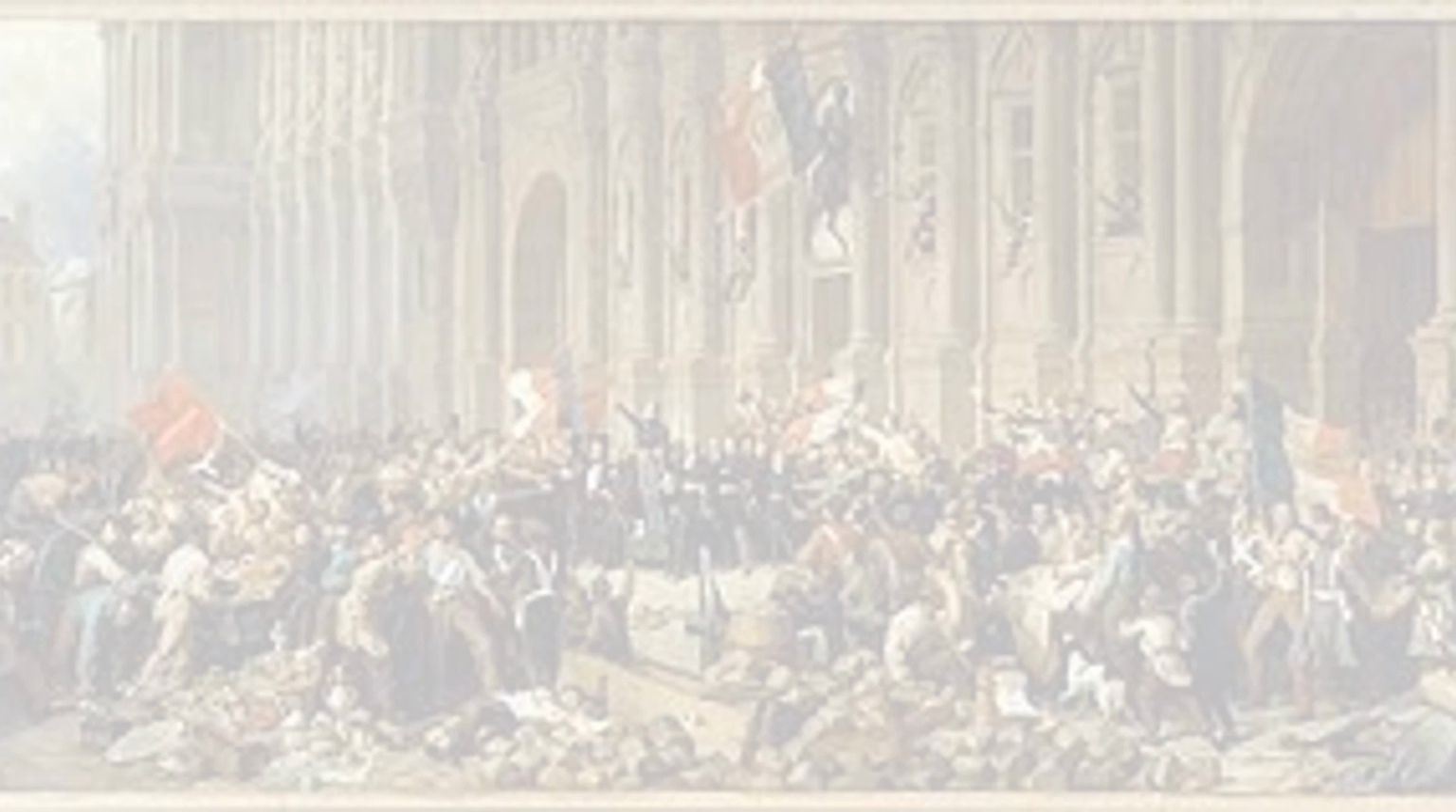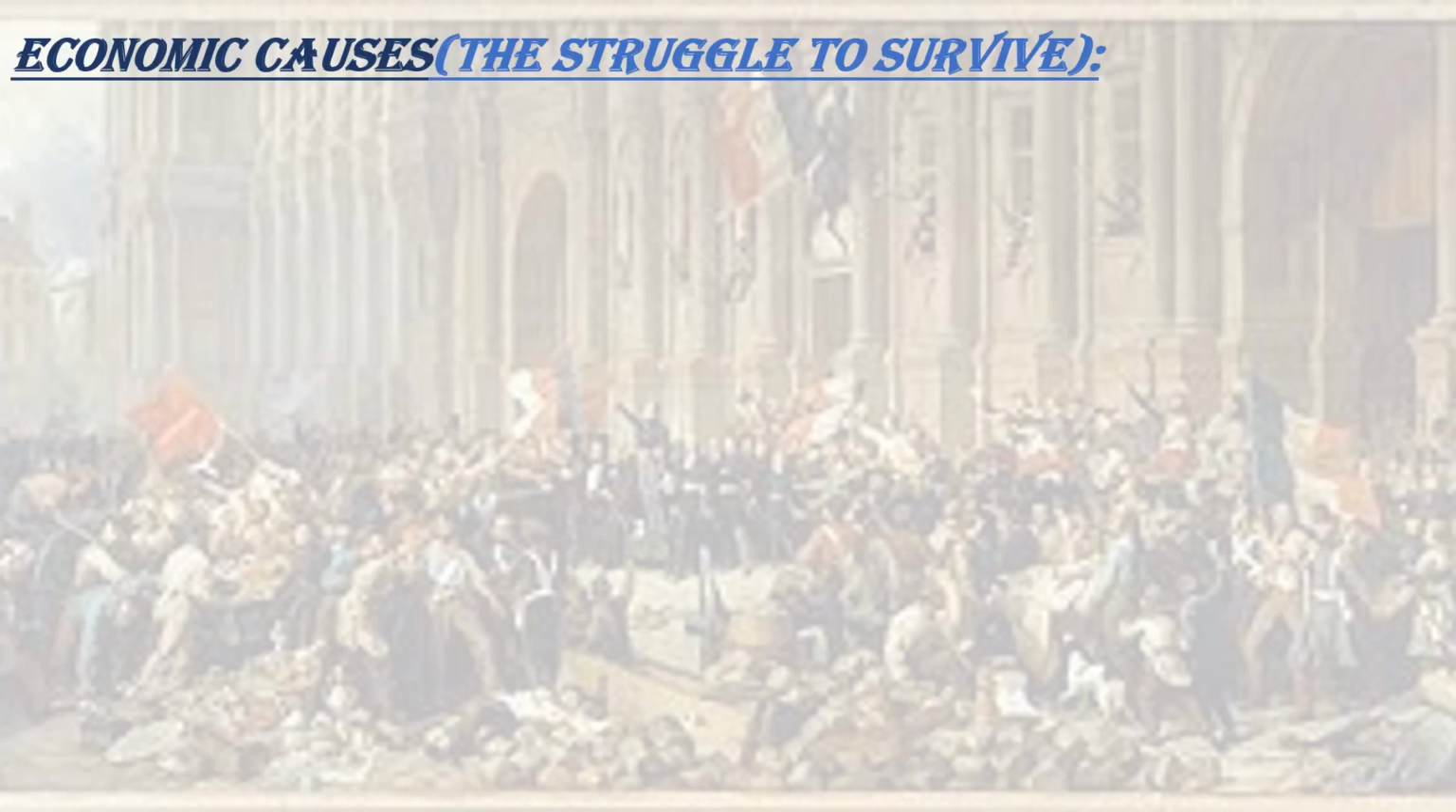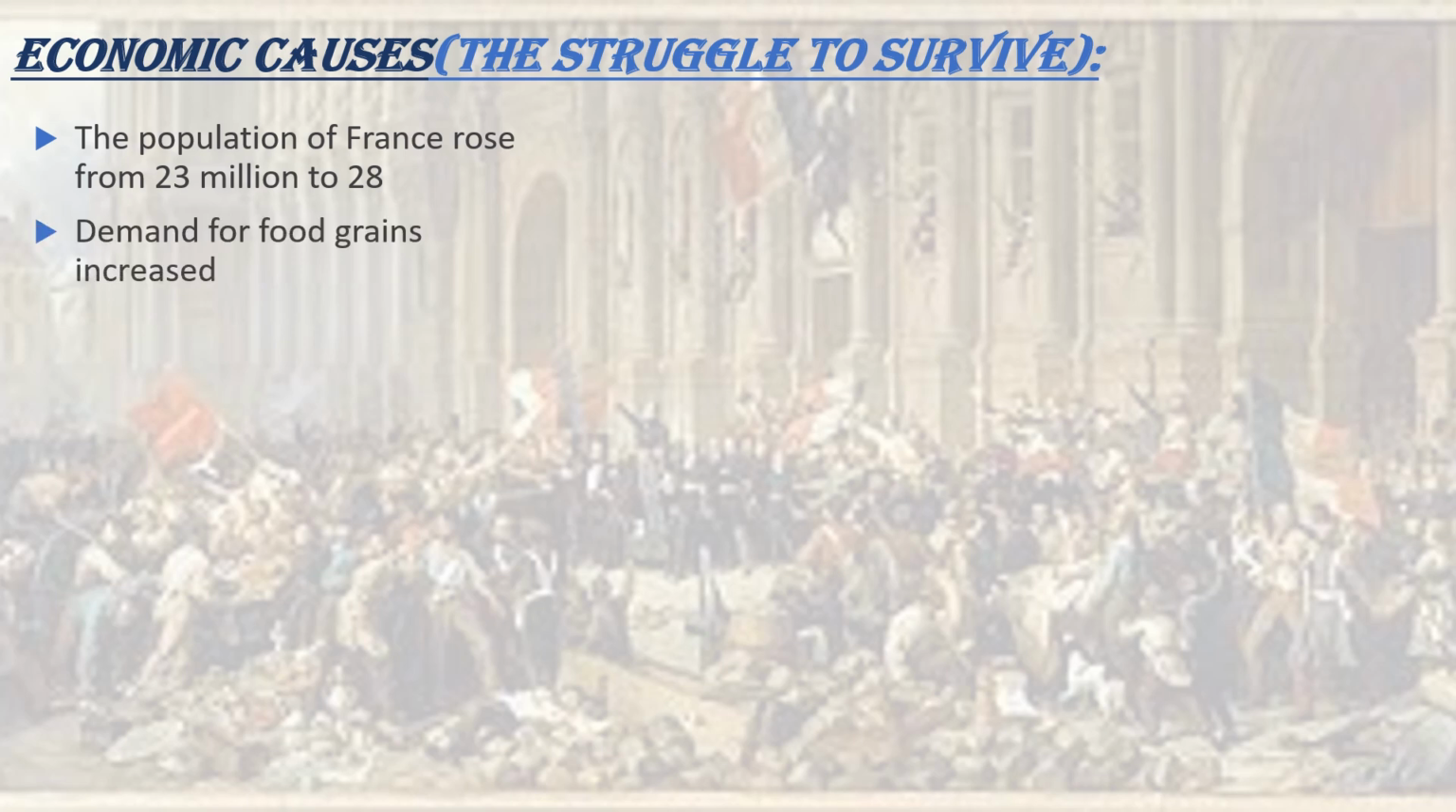Here we'll move ahead and discuss the third cause, that is, economic causes. Here you are also going to learn about the subsistence crisis. The population of France rose from about 23 million in 1715 to 28 million in 1789. This increased the demand for food grains. However, production could not keep pace with the demand, which ultimately increased the prices of food grains.